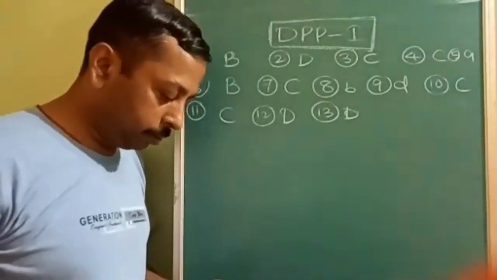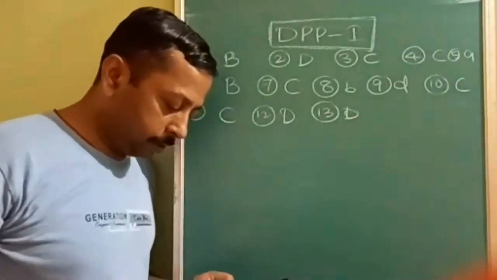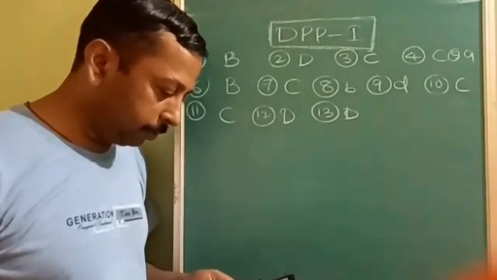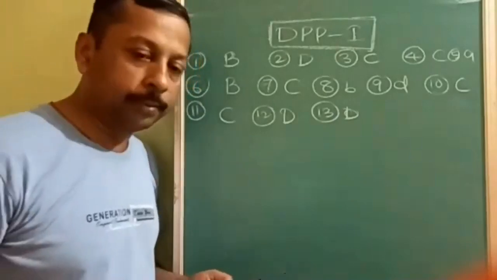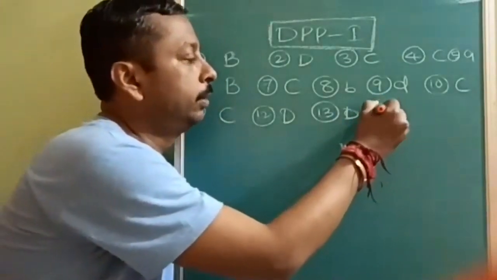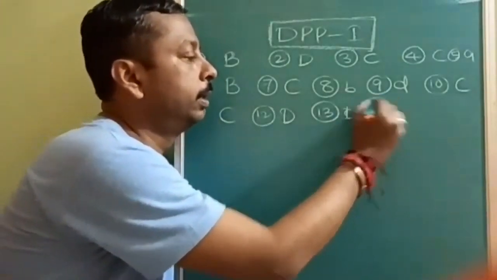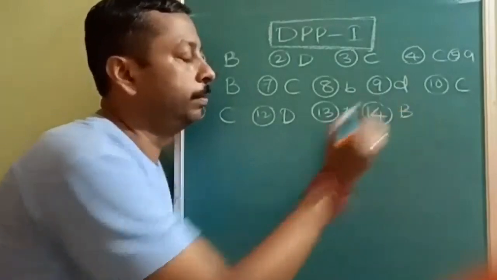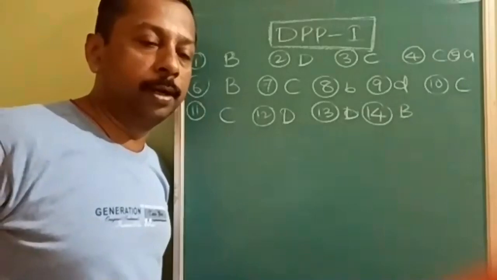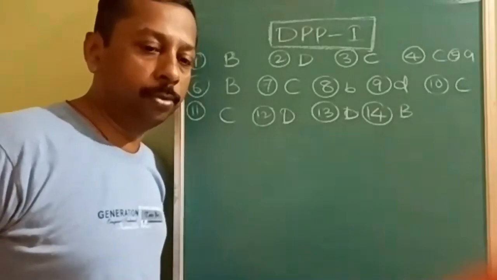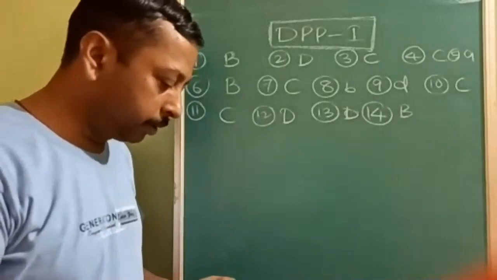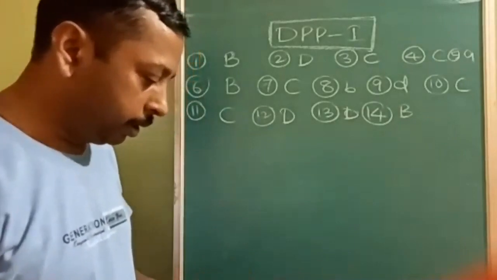Next, 14th question. Reversible adsorption is chemisorption, physisorption, both, none. Only B. Chemisorption is not reversible. Therefore, the 14th answer is B. Once a chemical bond is formed, it is not possible to separate them. Okay. Next, coming to the 15th question.